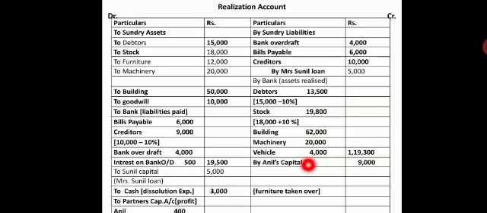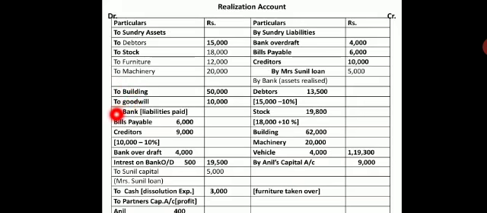1,19,300. Now coming to furniture, the problem says Anil has taken over the furniture. The cost of furniture is 12,000 but he is ready to pay 9,000 for it. So I will transfer furniture to Anil's capital account as 9,000. Next one, coming to the payment side.